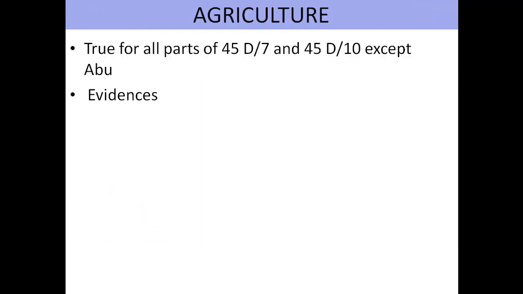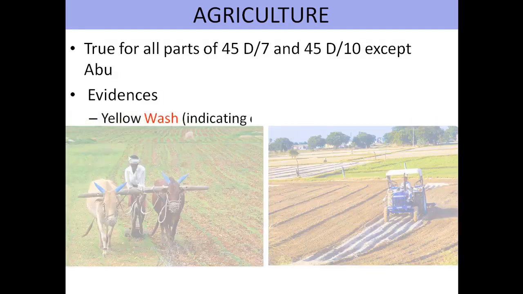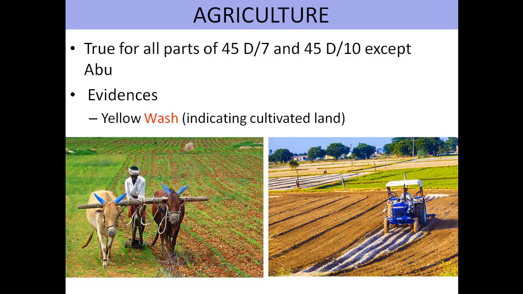Now we'll understand what the evidences are to prove that in this particular map extract the people in the village or town engage in agriculture. First of all, understand one thing. If you observe the topographical map 45 D7 and D10, about 80 to 90% of the map is covered with yellow color. The yellow color indicates that the people staying there practice agriculture, having their own cultivated land.